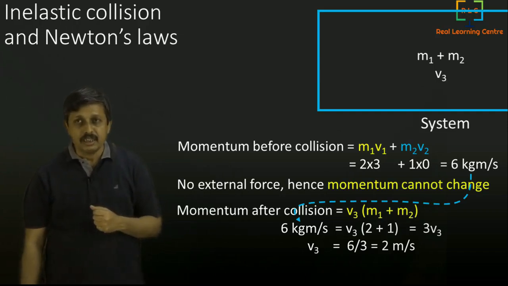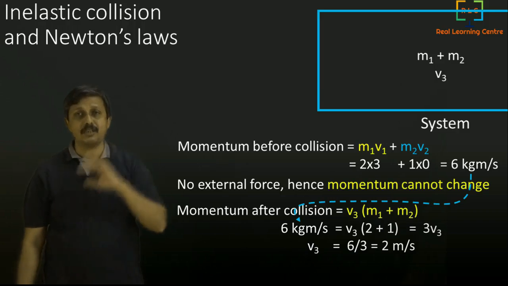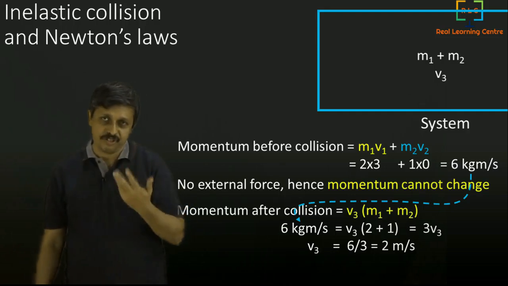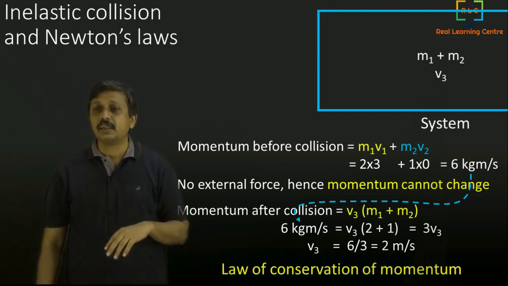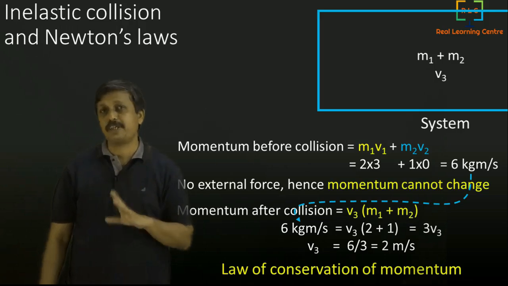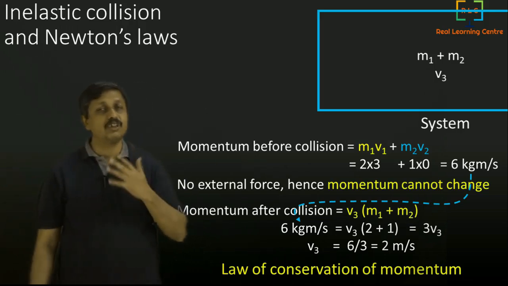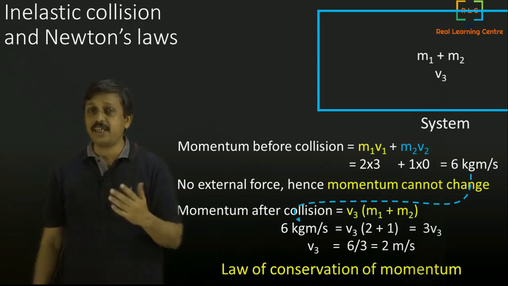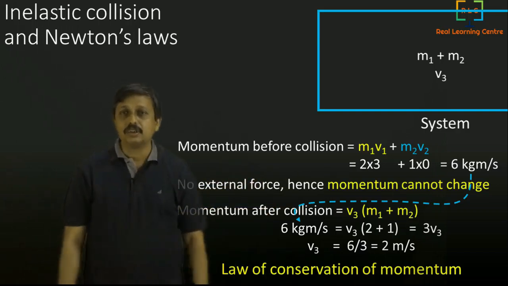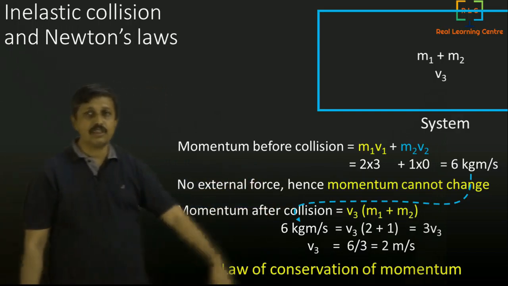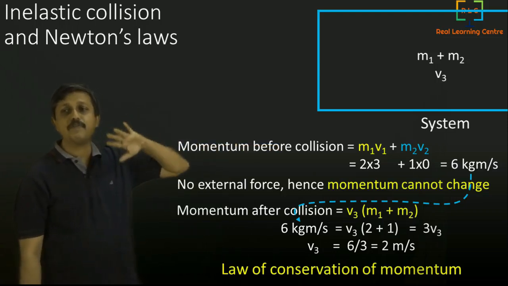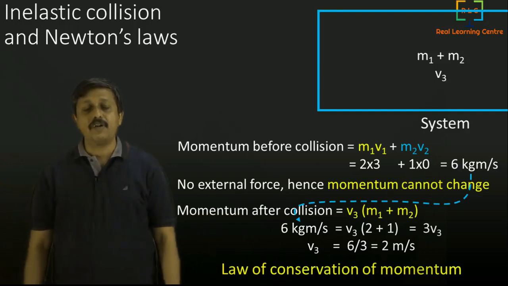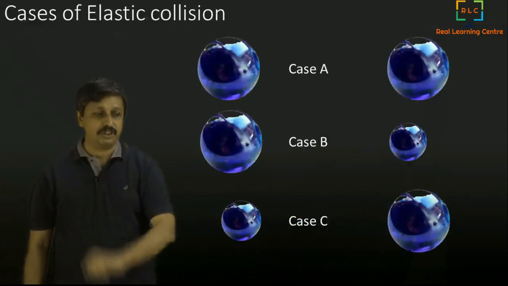Now, this not changing, the momentum does not change, we use a technical term to say it. We say it as the law of conservation of momentum, meaning momentum does not change if there is no force. So for inelastic collisions, we have to use the law of conservation of momentum, and we will come to know the combined velocity. Let us now see what happens with the elastic collision.